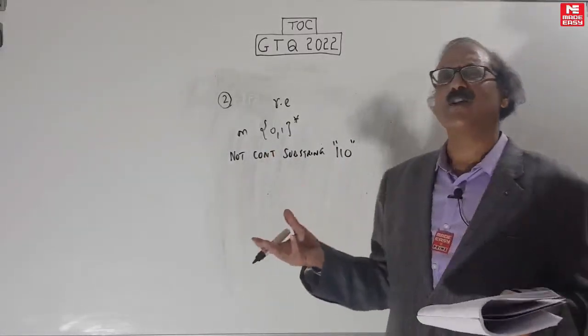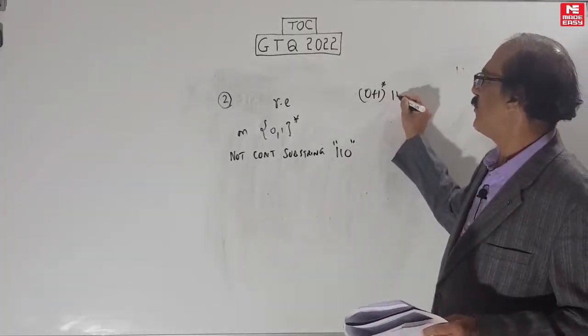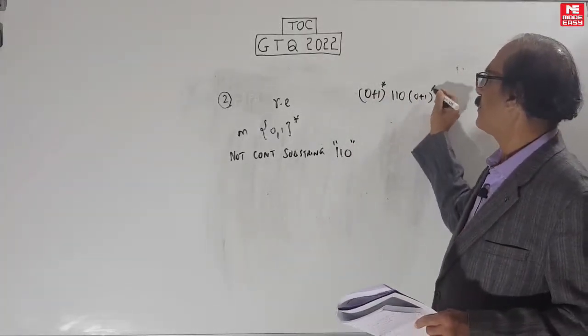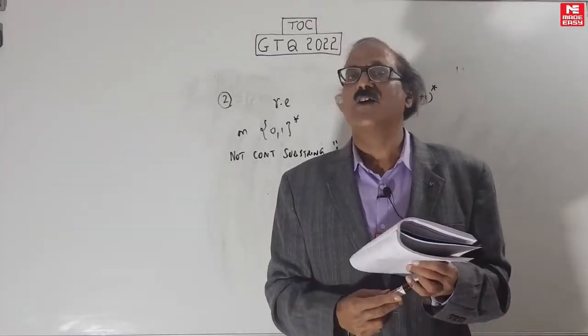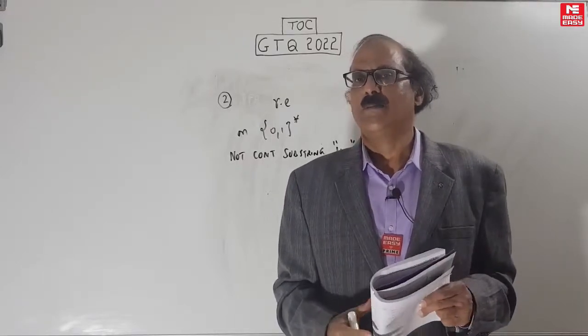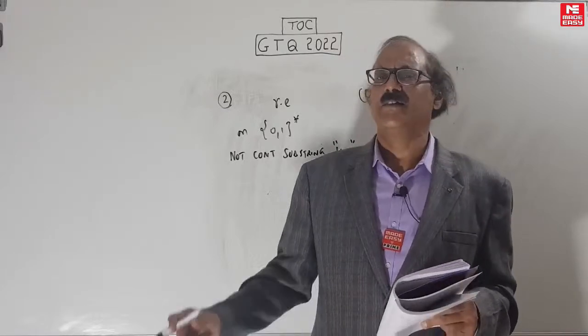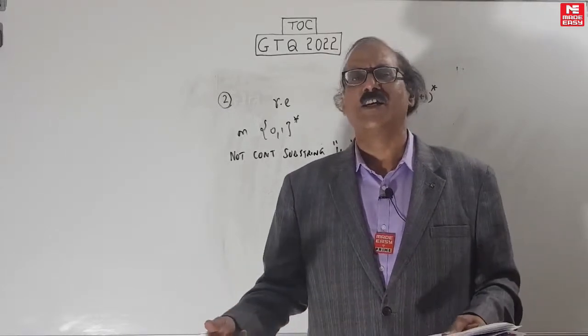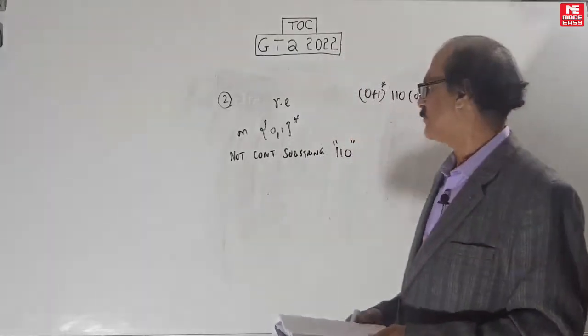See, containing the substring 110 is easy: (0+1)* 110 (0+1)*. But they are asking not containing. Negative things are not trivial. So you may have to go by the counterexample method. That means take the answers one by one and try to generate a counterexample. Make the regular expression either reject a member, or make it generate a non-member. Finished. Like that you can do.